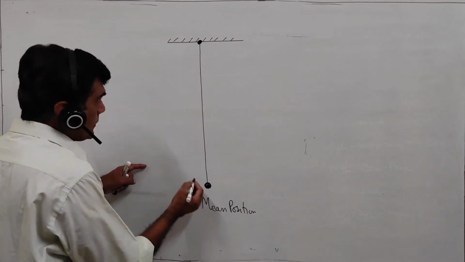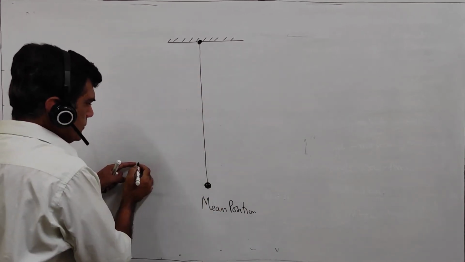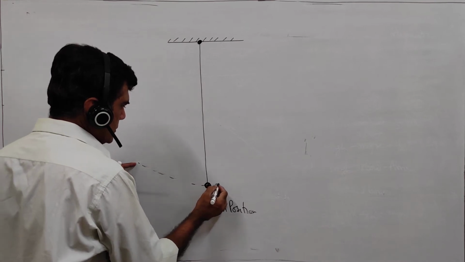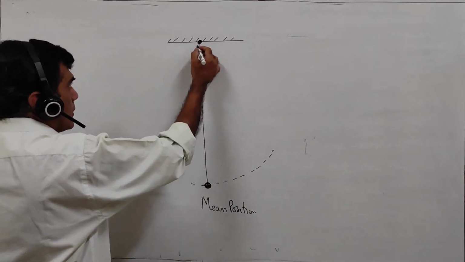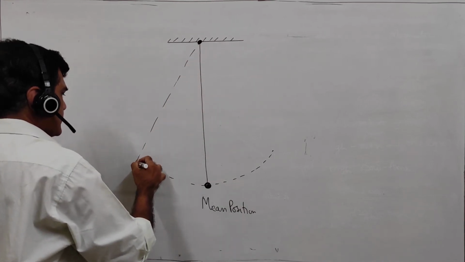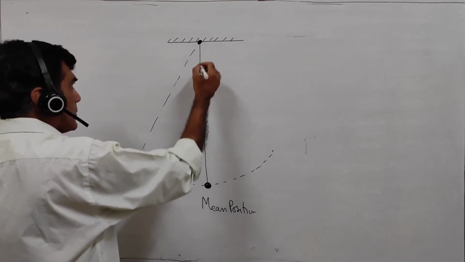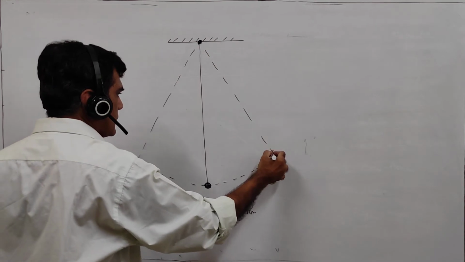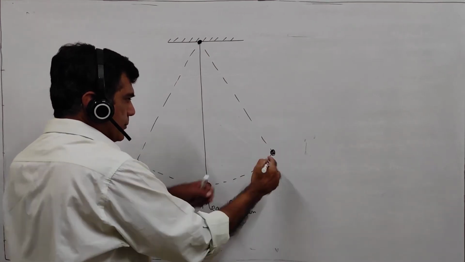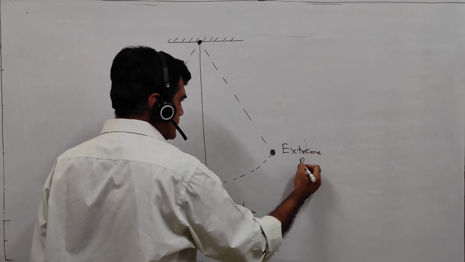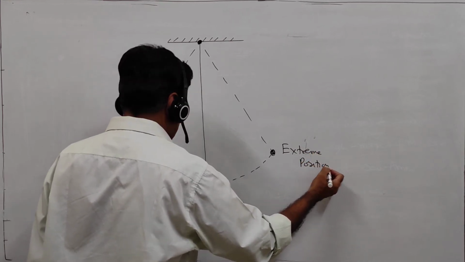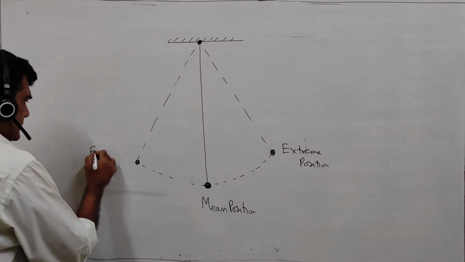Suppose it oscillates in this way. So this is one extreme position. This is another extreme position.